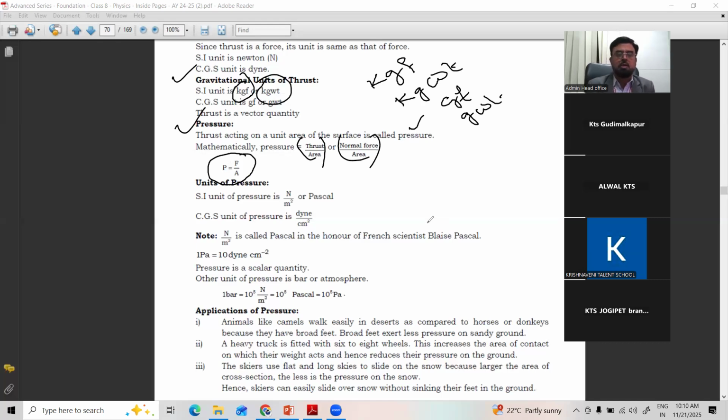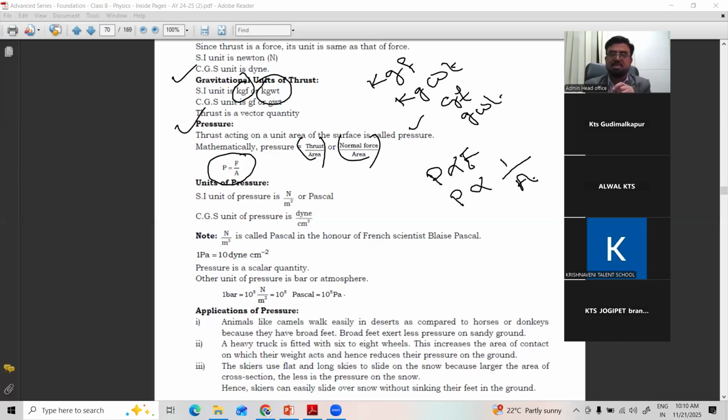So here pressure increases with force. If force is more, pressure is more, from this formula. If area is more, pressure is less. If area is less, pressure is more, because they are inversely proportional.